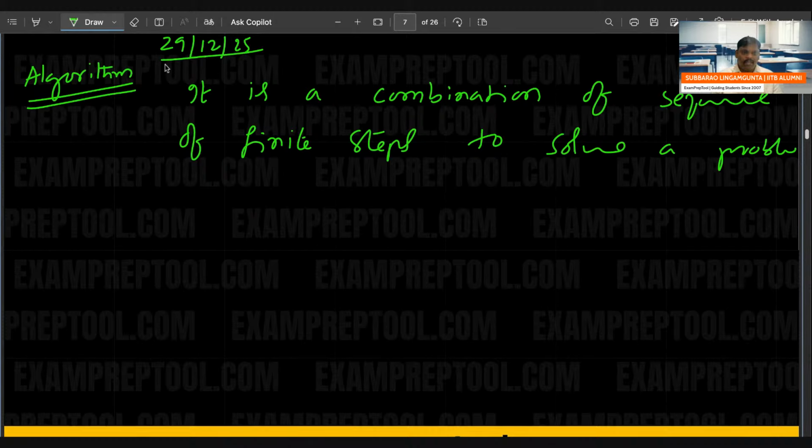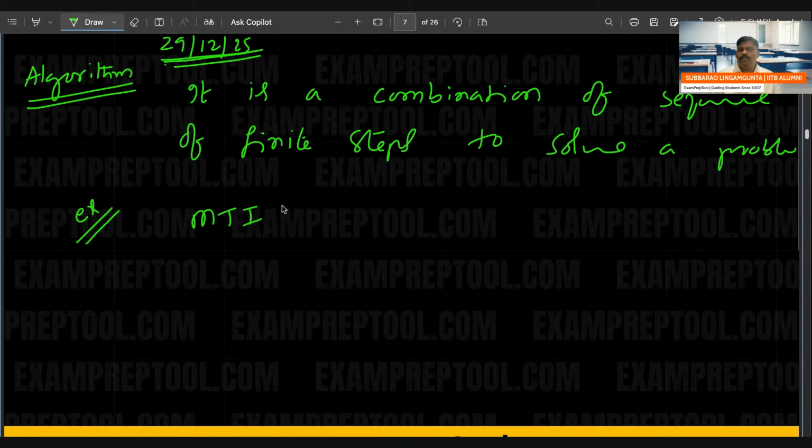So I'm repeating again. Today's date is 29/12/25. The algorithm subject just started now. Algorithm definition I wrote on the board: it is a combination of a sequence of finite steps to solve a problem. So take one example: multiplication of two integers.